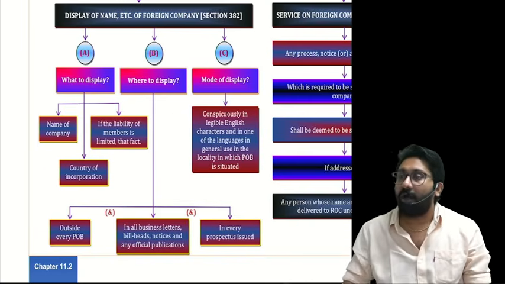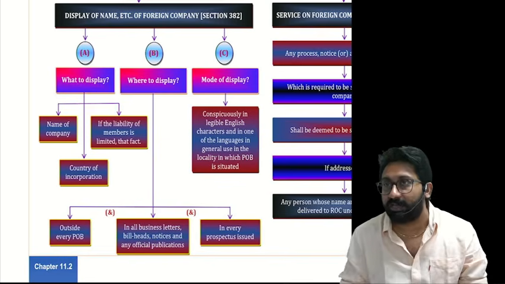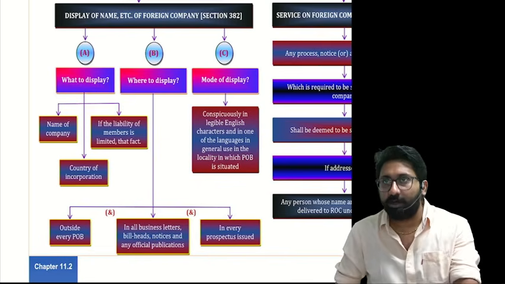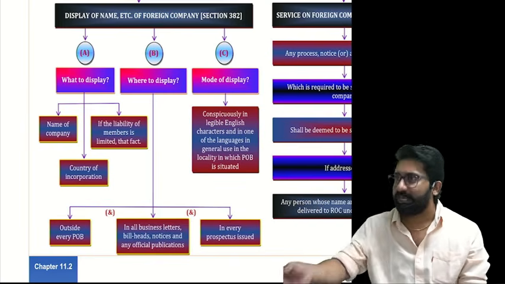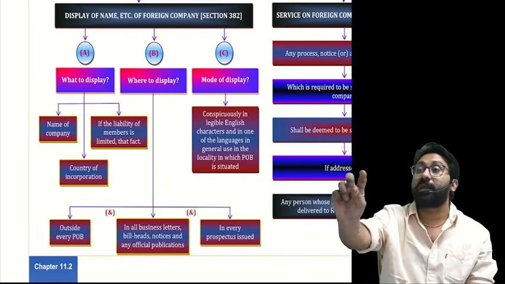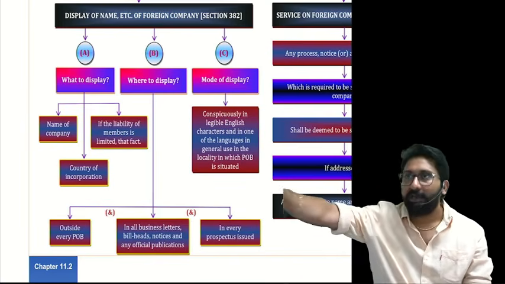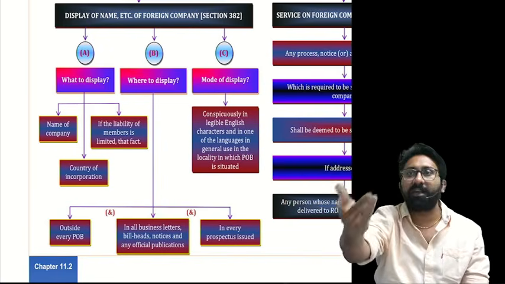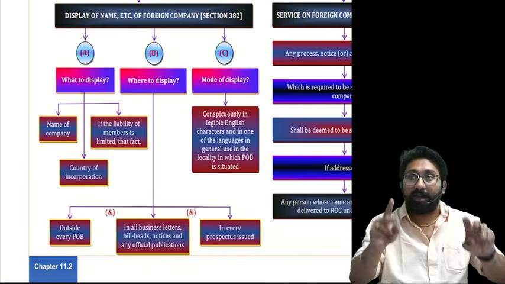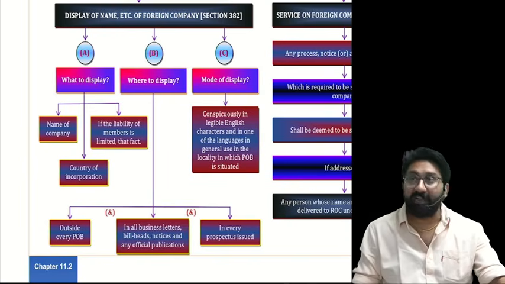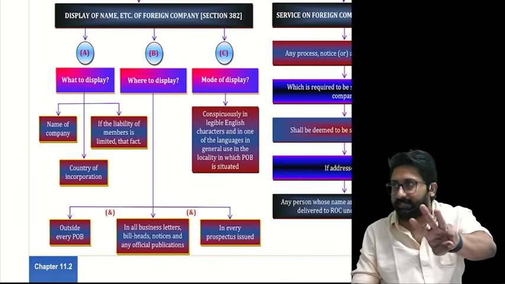Next one, on prospectus. Whenever you issue the prospectus, on the face of the prospectus you should clearly write where it is incorporated, name of the company, liability limited. What are the things I said? 3 different things at 3 different places in 2 modes.